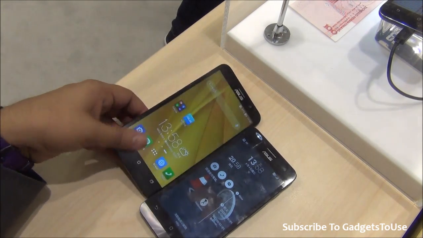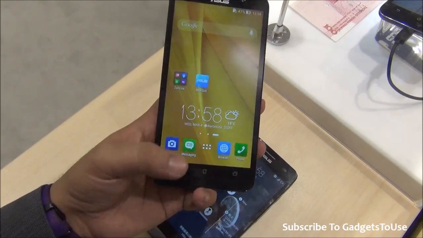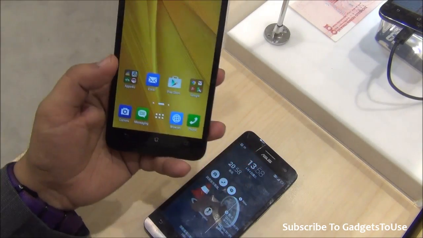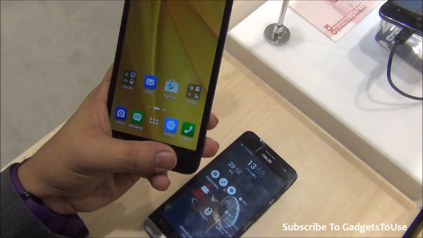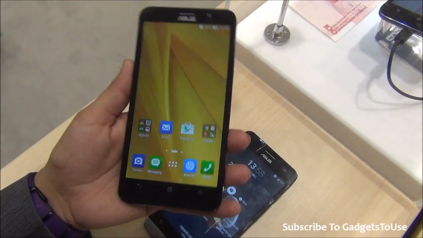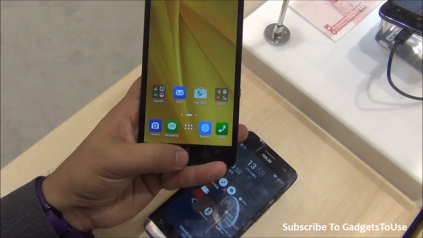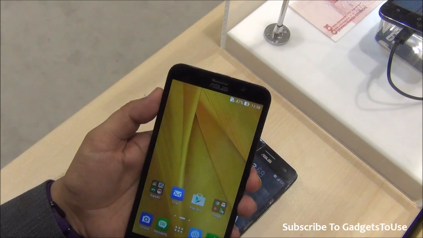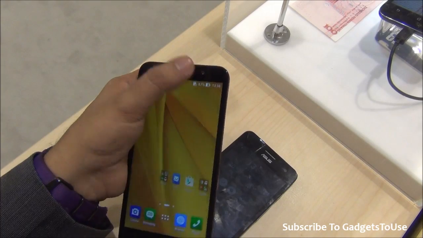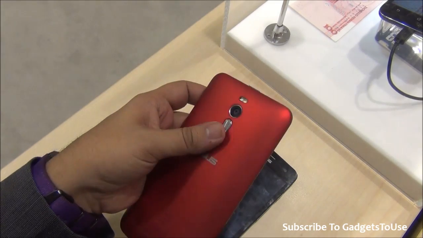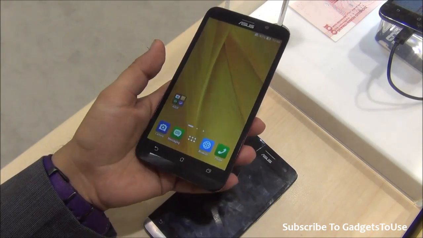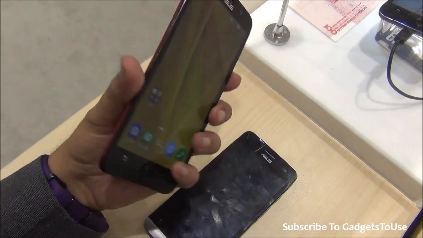The overall design language has remained the same. As you can see, we have this metal-like plastic at the bottom below these touch capacitive buttons, and these touch capacitive buttons are without backlit LEDs, so it is kind of difficult sometimes, especially to locate these buttons in dark rooms. You will have to use a certain amount of approximation. At the top you have the nice metallic earpiece and the front 5 megapixel camera, which is a fixed focus camera. The rear camera is autofocus and can record high definition video, whereas for the front camera we need to figure out whether it can record high definition video.